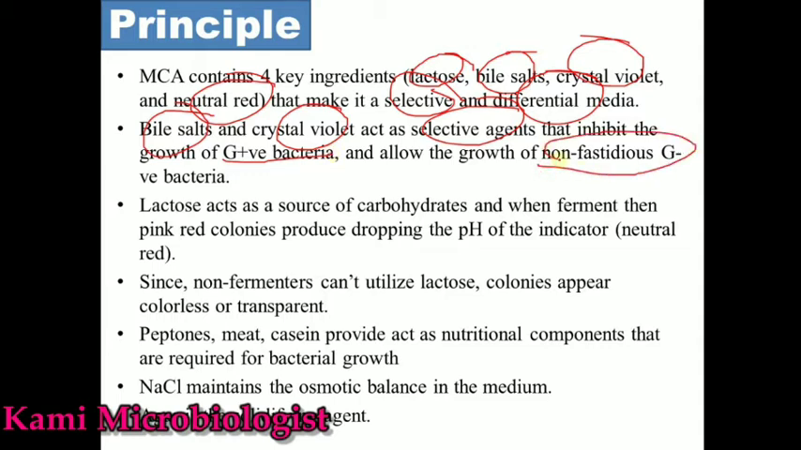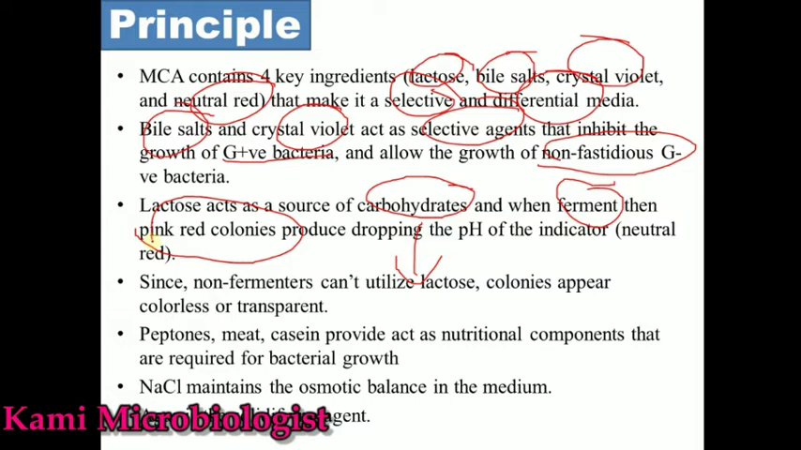Okay, then we have lactose. So lactose is actually acting as a carbohydrate source. When the bacteria ferment the lactose, meaning they use the lactose, the pH indicator, which is neutral red, drops down, so the bacteria can produce pink-red colonies.